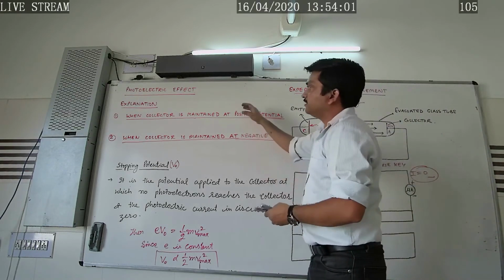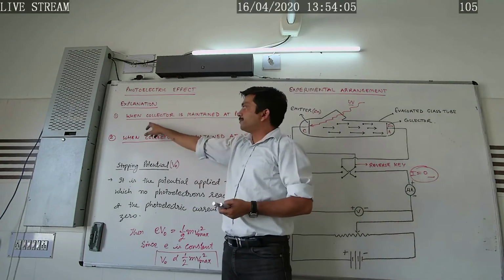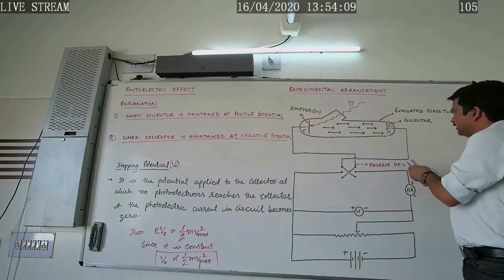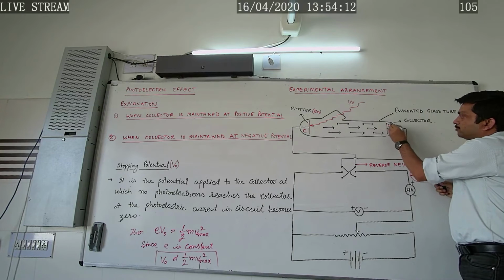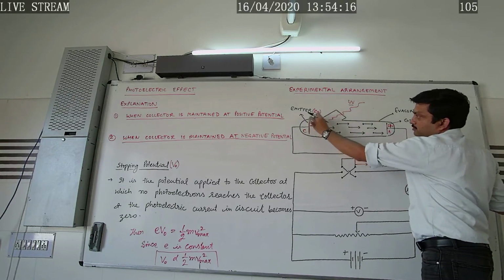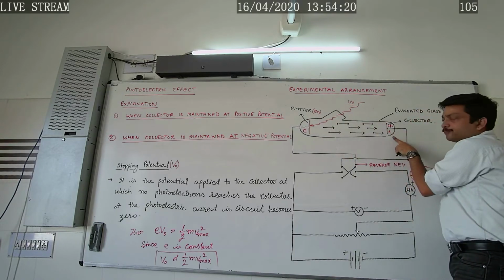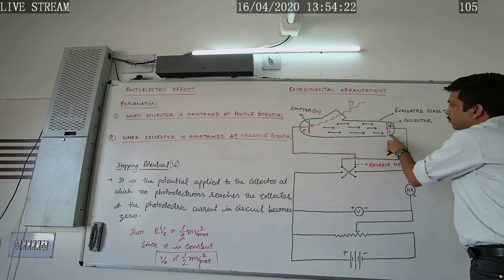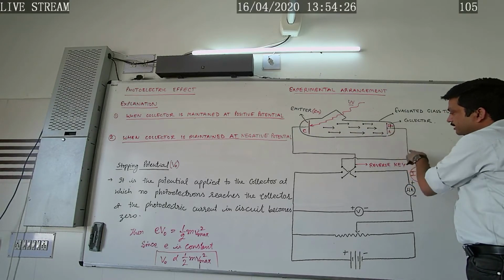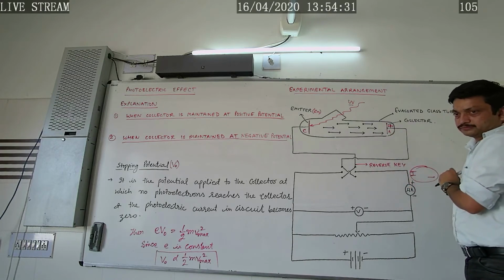Now how can we explain this photoelectric effect? In two steps we will explain. Step number 1: when the collector is maintained at positive potential, what would happen? When light of suitable high frequency falls on the emitter, photoelectrons are ejected. Now as the collector is maintained at positive potential, more and more electrons will get accelerated and they will reach the collector, giving rise to the photoelectric current in the circuit.